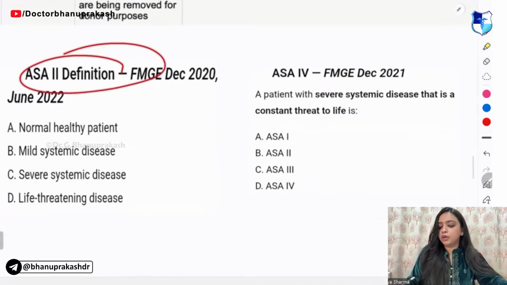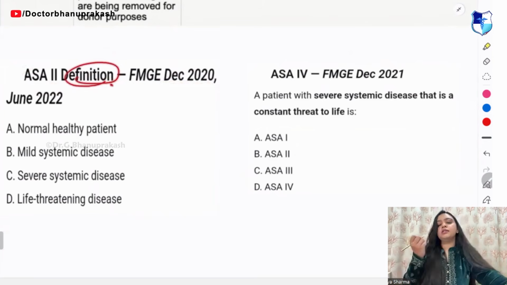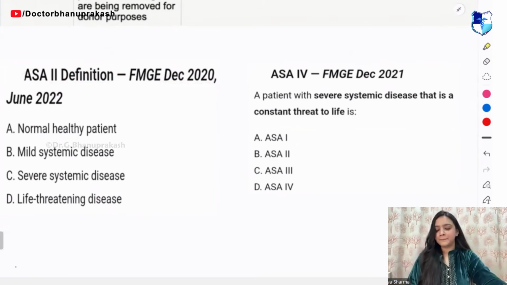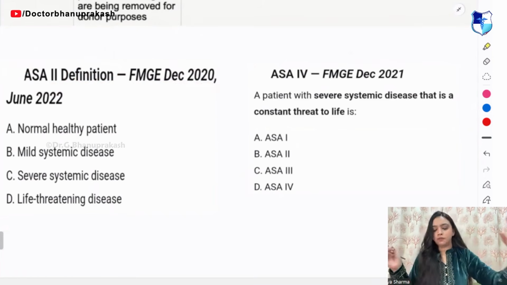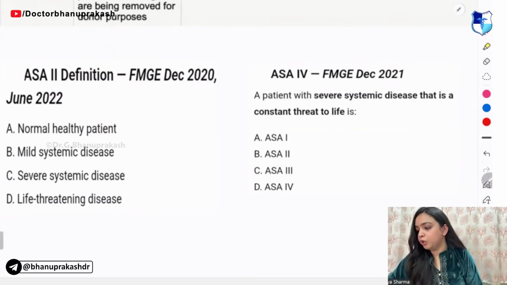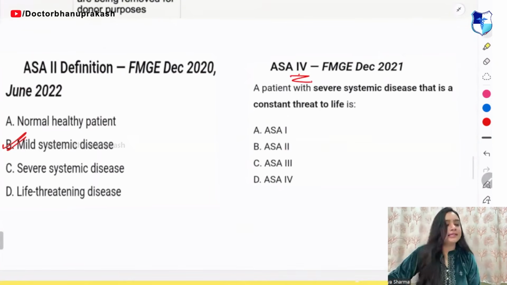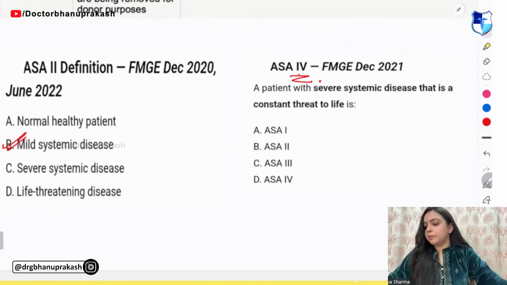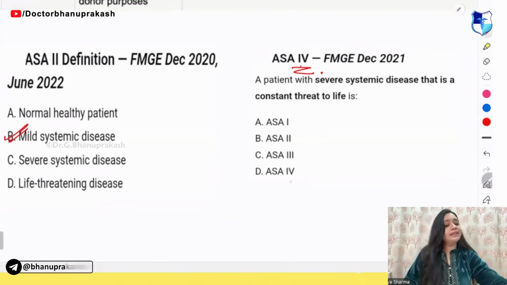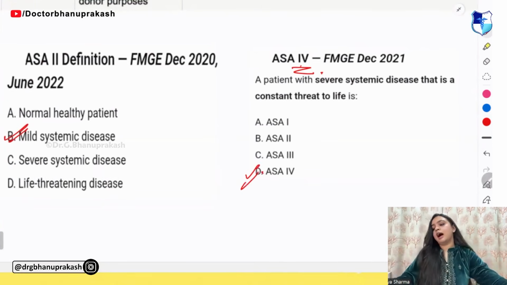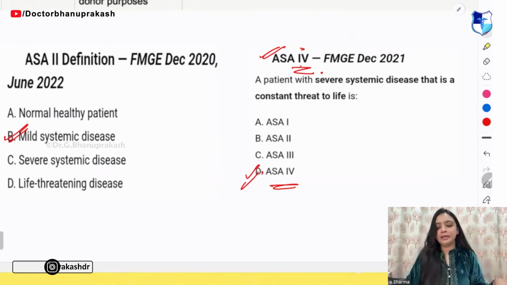Now, coming on to the question. ASA class 2 is defined as? We are trying to create the mnemonics also. The answer of this is B. In type 2, it is mild systemic disease. Now tell me, ASA class 4, a patient with severe systemic disease that is a constant threat to life. It is class 4. So we are doing the PYQs also simultaneously.